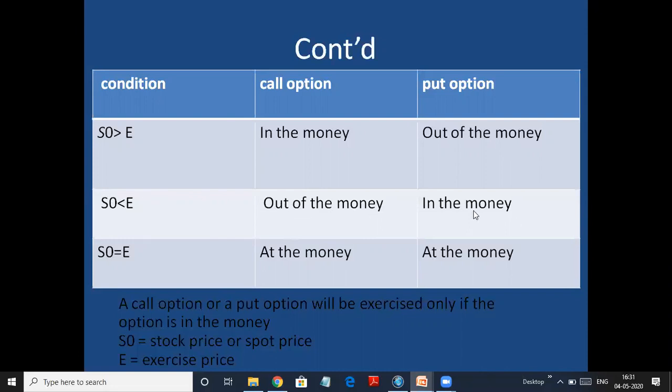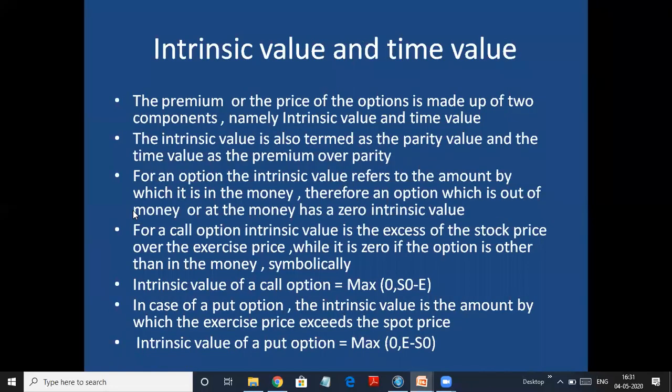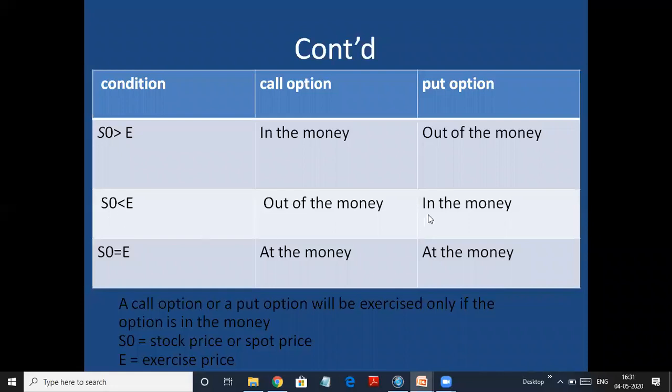Whereas if you have to do a put option, you do E minus S naught. So I should do 90 minus 80. I will gain 10 rupees. So the option is in the money here, the put option. And when both the prices are the same, suppose both the prices are 80 and 80, you do S naught minus E, 80 minus 80, 0, or you do E minus S naught, 80 minus 80, 0. So you're at the money. That means it is your decision whether you want to go through that option or not; you are neither going to gain nor lose.